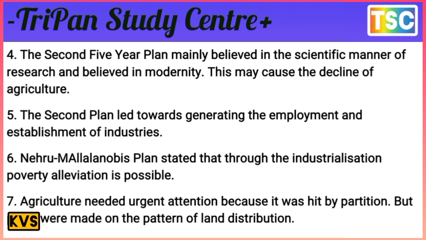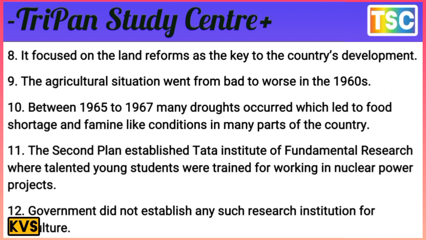But agriculture needed urgent attention because it was hit by the partition. Plans were made on the pattern of land distribution, with a focus on land reform as the key to the country's development.